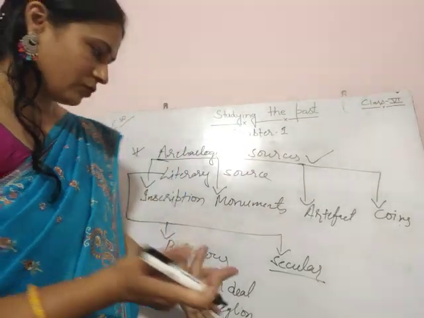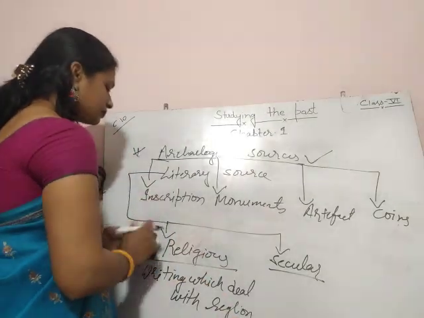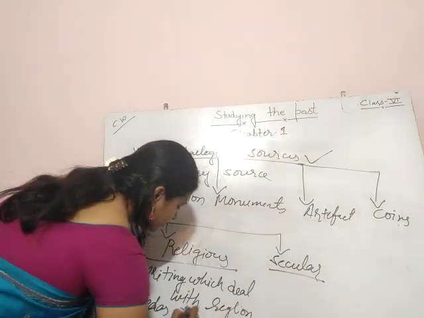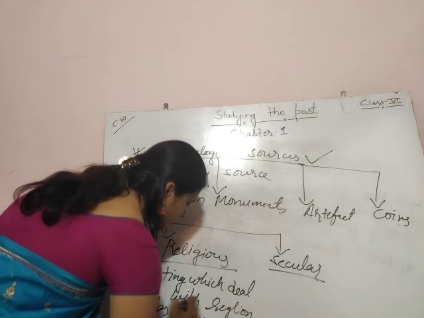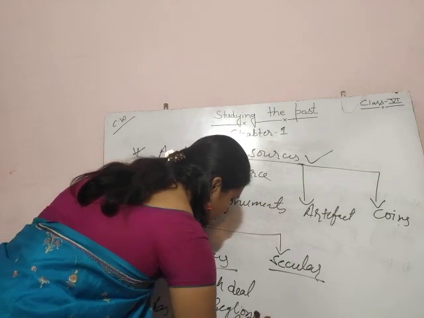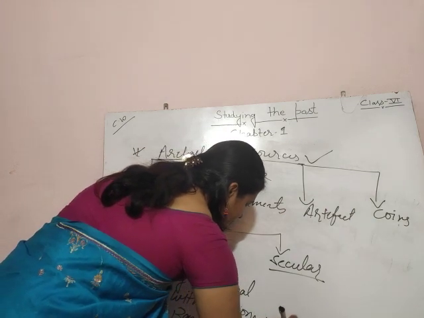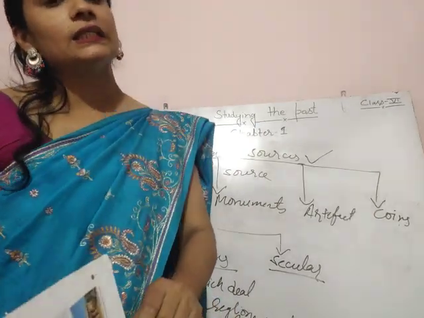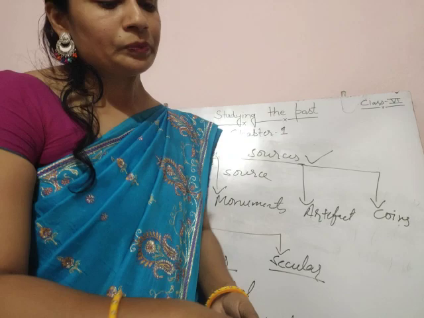The Vedas, for example, Ramayana, Mahabharata, Puranas, Bhagavad Gita. These are the religious literature of that time.